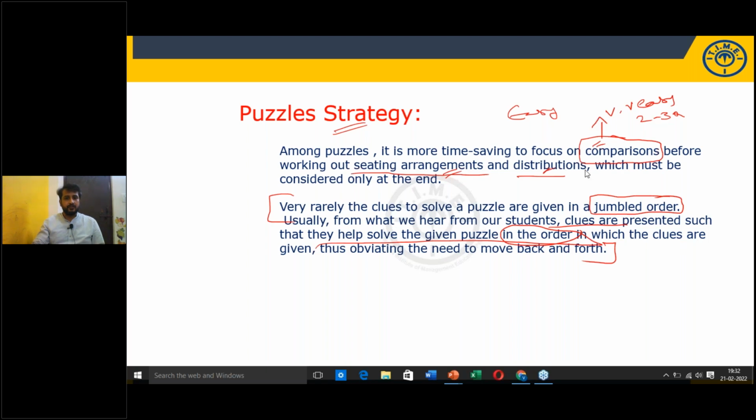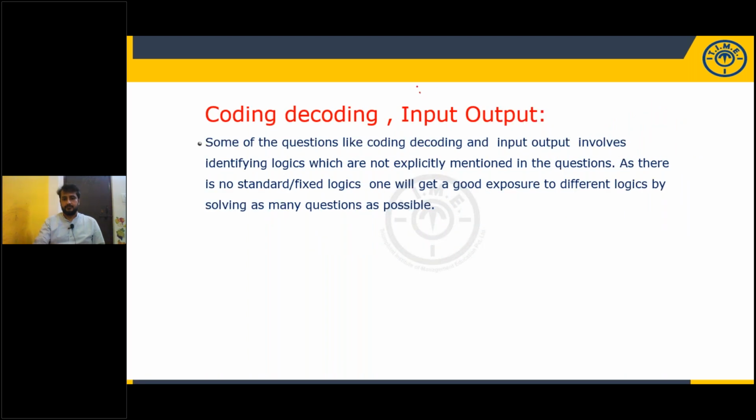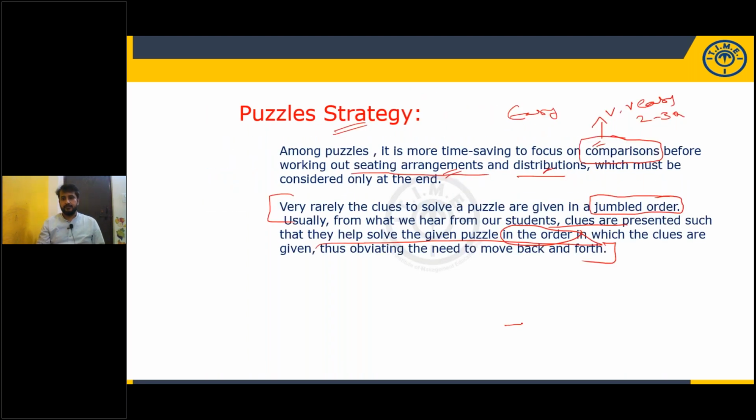Someone has asked a doubt. You can also answer. A is the only person who scored more than B but less than C. There are 6 positions. If this kind of clue you come across, where will you place?